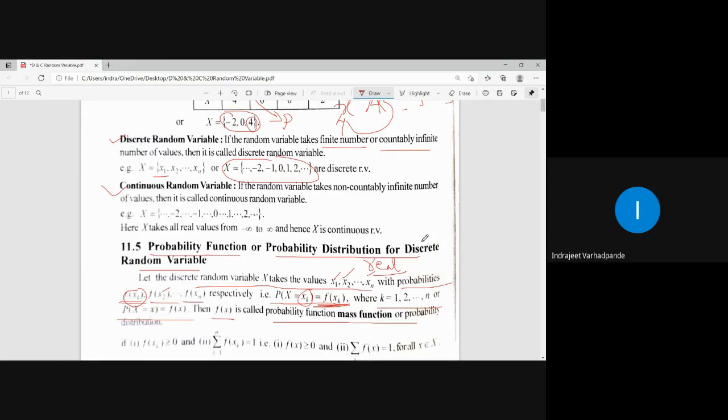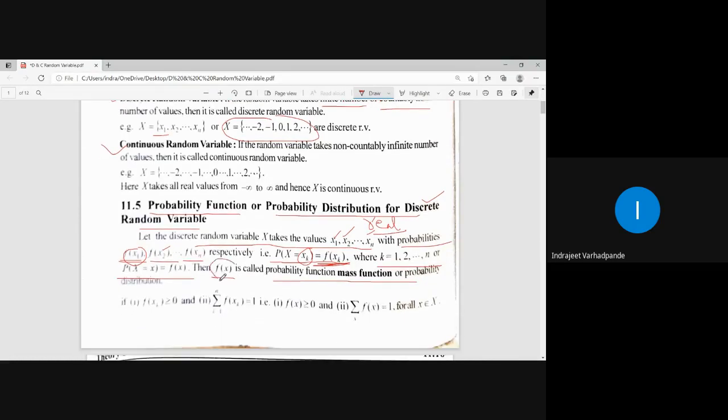So for a discrete random variable, probability mass function, probability function, or probability distribution are all one and the same thing. So f of x is always understood as the probability function or probability distribution.